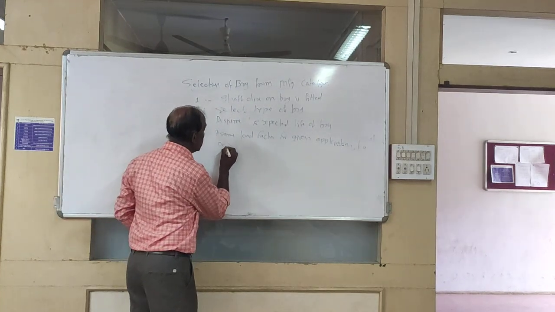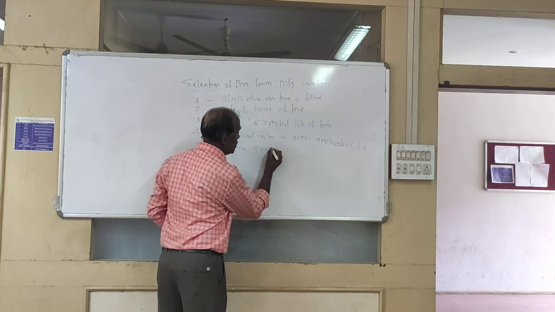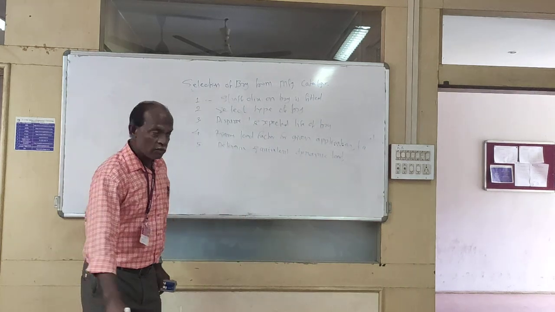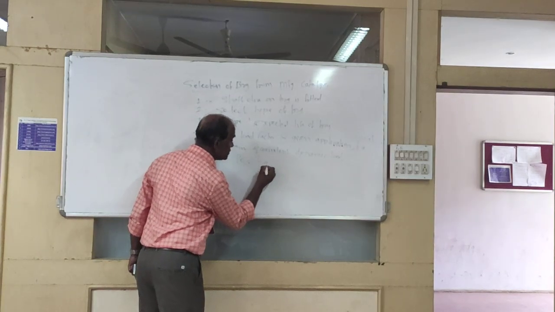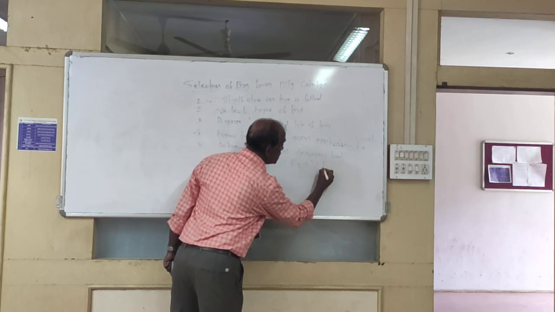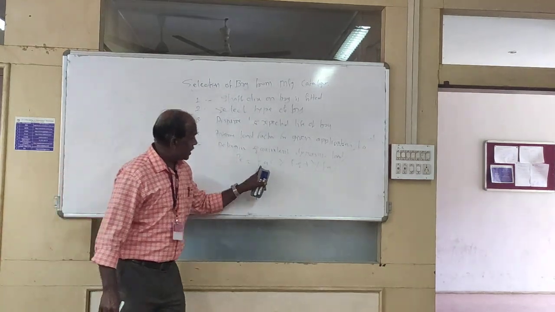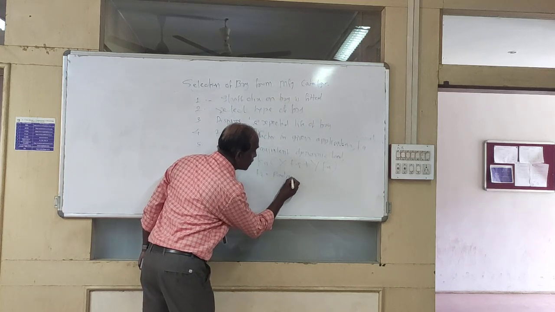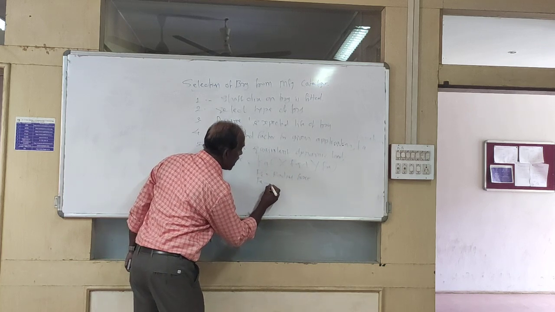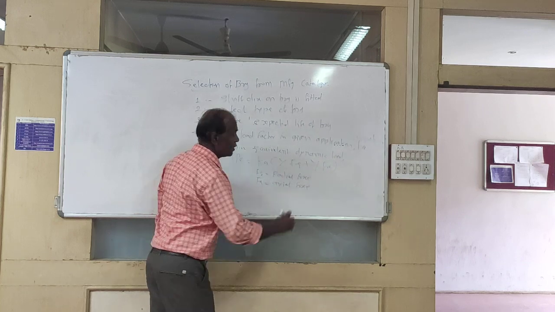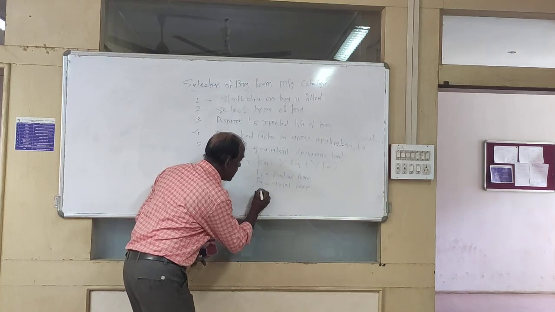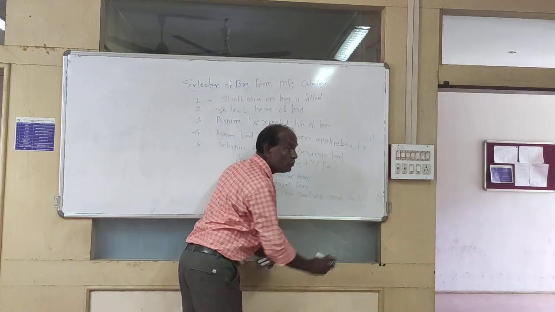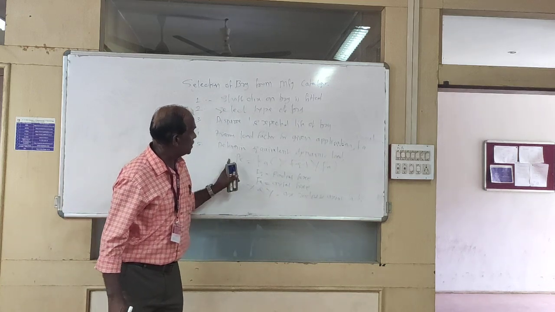Determine the equivalent dynamic load. How to determine it? The formula is P equal to Ka times X times Fr plus Y times Fa. Where Ka, as usual, is the load factor, Fr is the radial force, Fa is the axial force, and X and Y are the radial and axial factors from the table. This is regarding the equivalent dynamic load.